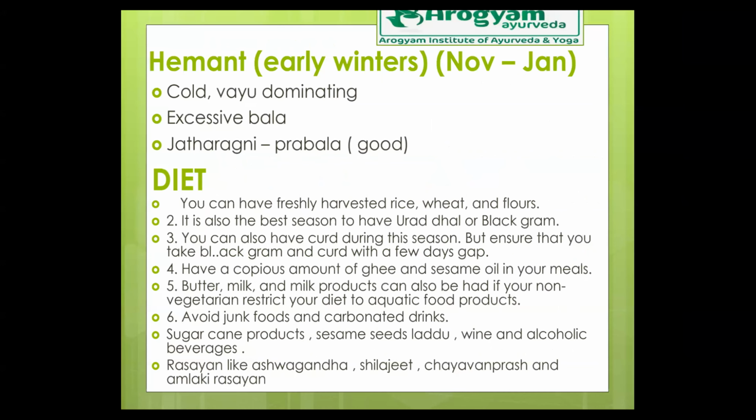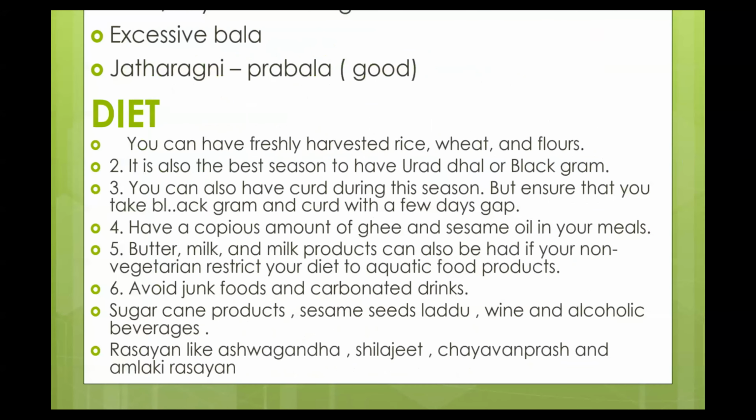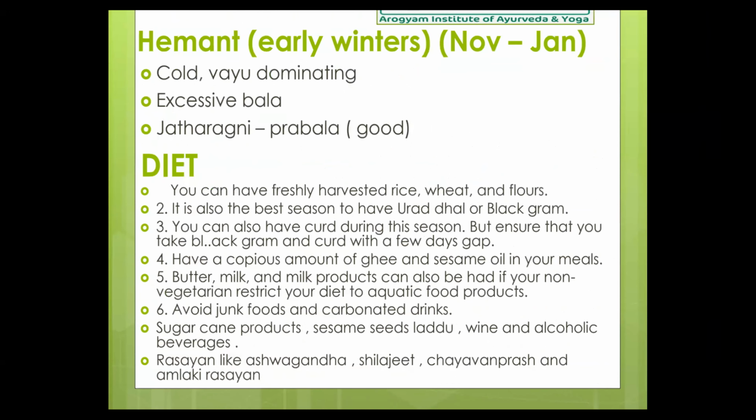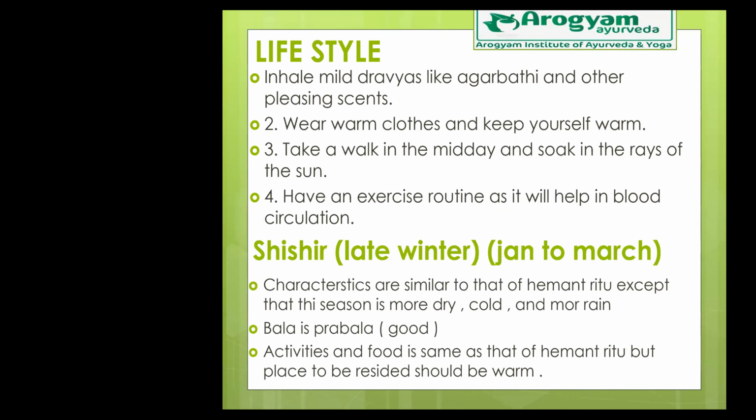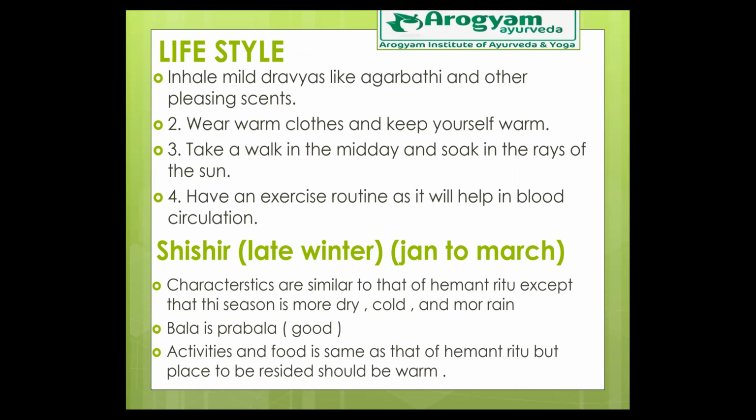So rasayan like ashwagandha, shilajatu, chyawanprash, and amlaki rasayan are to be consumed during this season. So why consume them in this season? So that kapha does not accumulate too much. Because if kapha dosha accumulates too much in this season, then in the next season, that is spring, we tend to see a lot of kapha related problems.